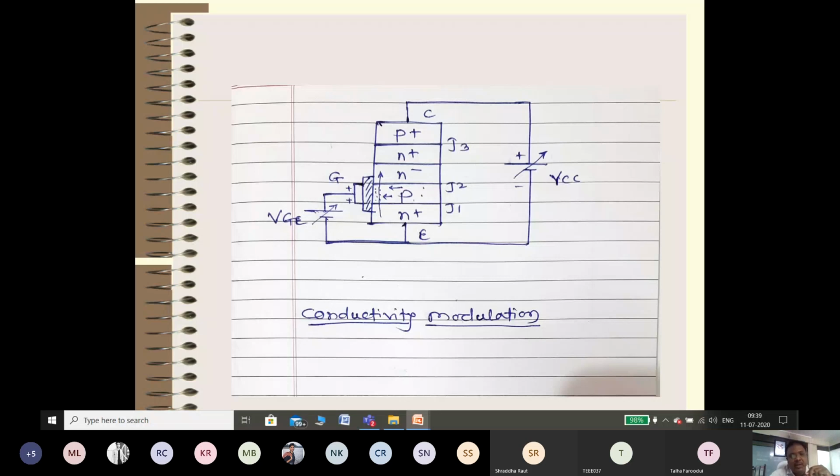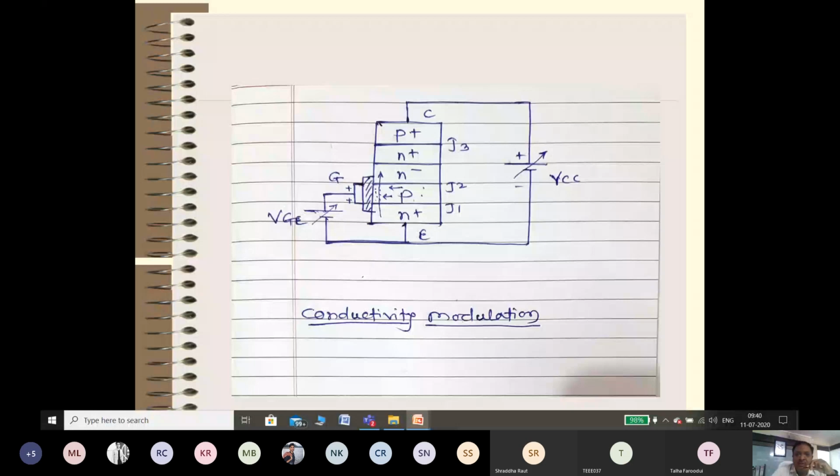I shared two videos in my first or second lecture, I think the second lecture. The second video is one of the best videos, in which it is clearly explained what pure silicon is and what happens if impurities are added. When you add impurities, it means free electrons are added into the silicon, so the conductivity of that silicon increases. The same thing happens in this N minus layer.